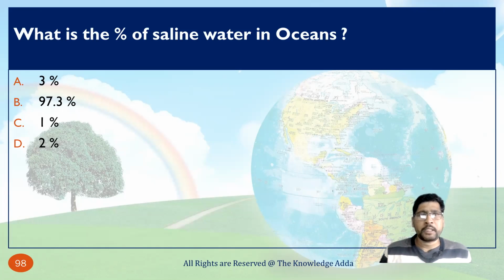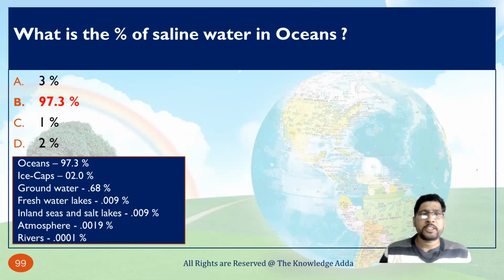What is the percentage of saline water in the ocean? So basically that percentage is 97.3%. Okay, so the ocean contains 97.3% of water and we have only 0.009% of fresh water lakes. Here you can see the bifurcation of waters.